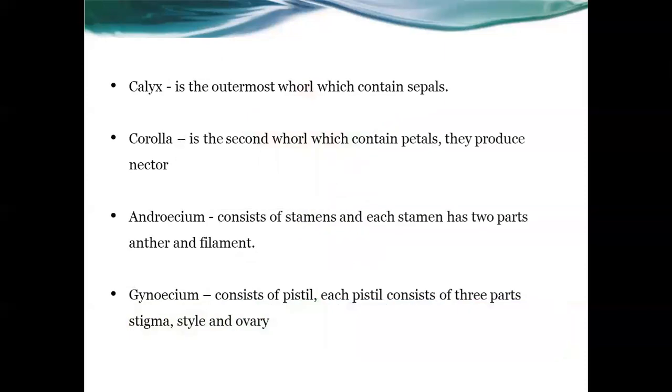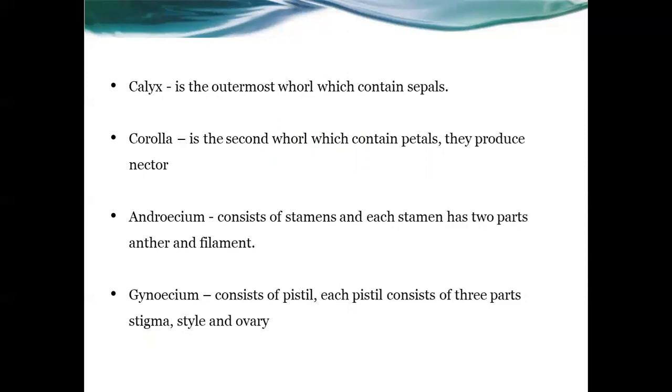And look at the definitions given here for these 4 whorls. Calyx is the outermost whorl, which contains sepals. Corolla is the second whorl, which contains petals. What is the function of these petals? These petals produce nectar. Do you know what nectar means? A sweet, honey-like substance is called nectar. So the petals produce this nectar.